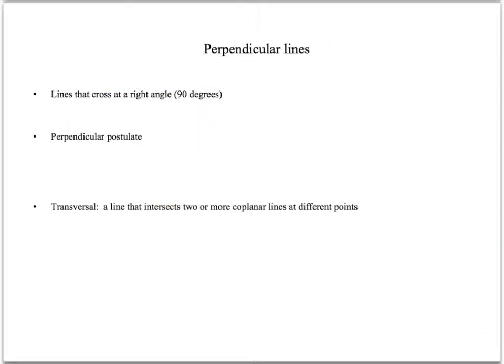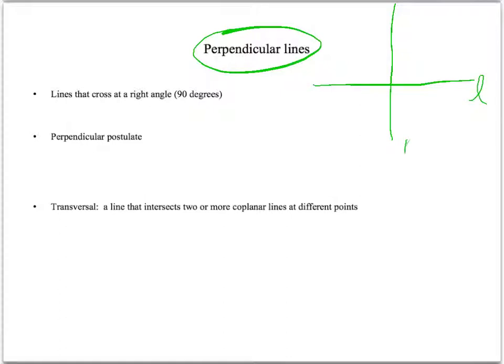Other lines of interest that are important are perpendicular lines. And perpendicular lines are lines that cross at a right angle, or 90 degrees. So there we have two, if I call this line L and this line M, L and M are perpendicular to each other. They meet at 90 degrees.